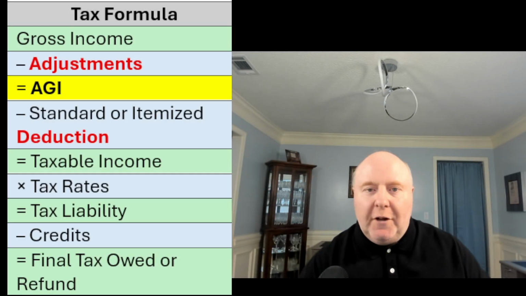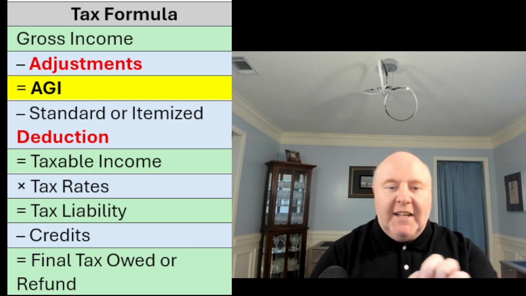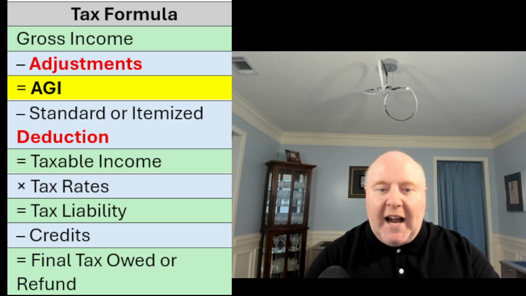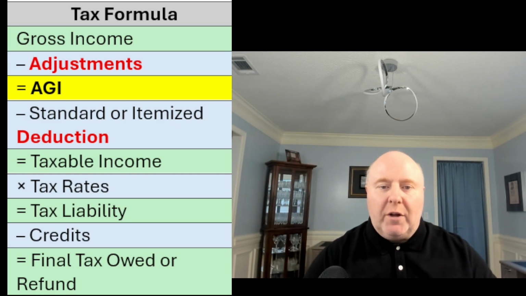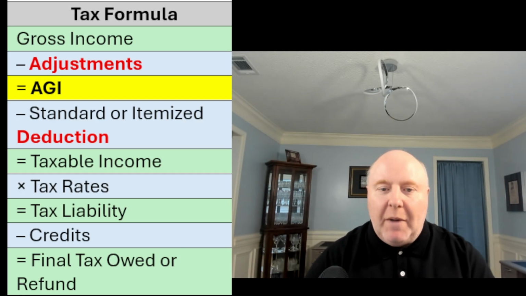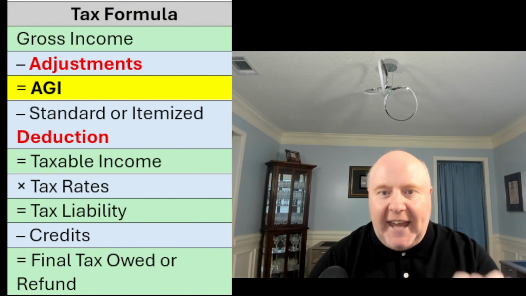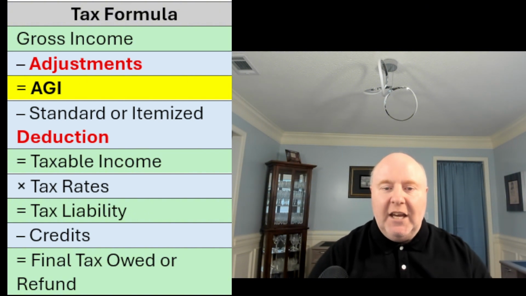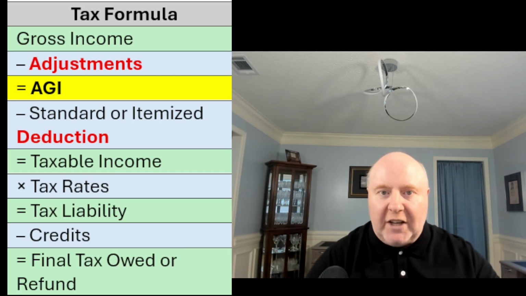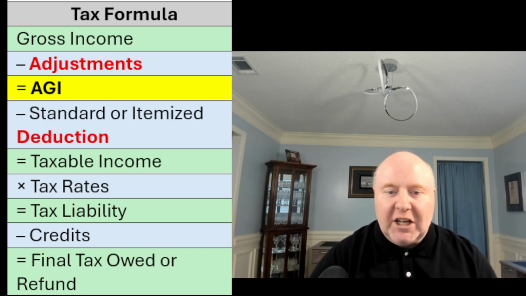All right, so if you've been following along in the series, you've seen this formula before. But I went ahead and highlighted the AGI part. This is the tax formula that we use when we're computing our taxes. We have our gross income minus adjustments, which are also known as above the line deductions. And that gets us to AGI, our adjusted gross income. That's what we're focusing on today. And we're going to see different ways to control AGI. A lot of them are going to go to the adjustments, and we'll talk about those different adjustments in order to reduce that AGI number.